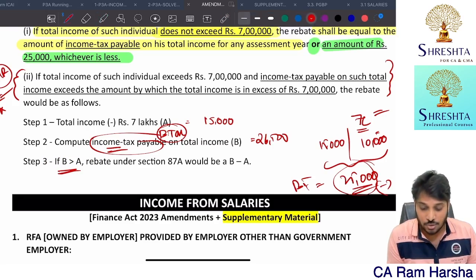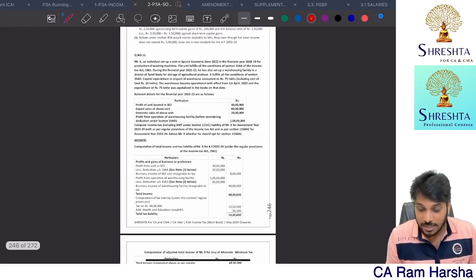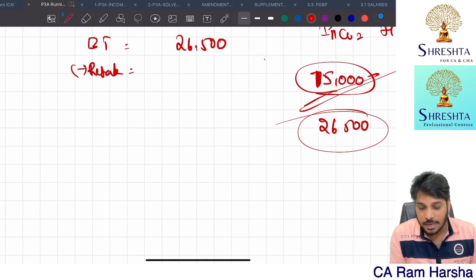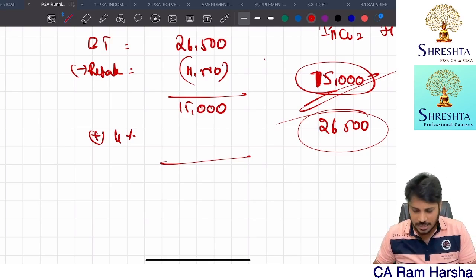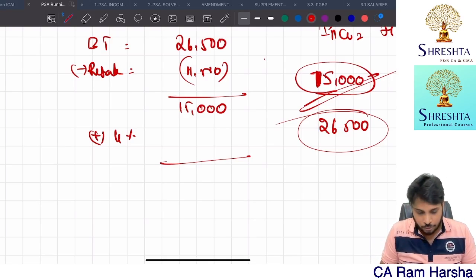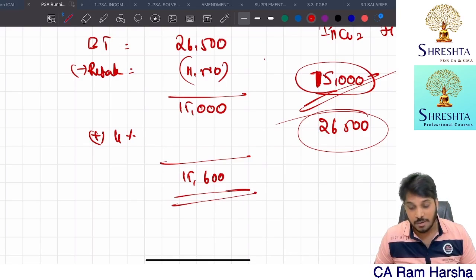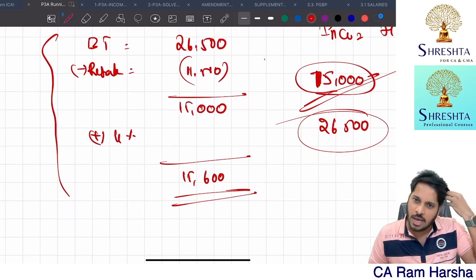Therefore, rebate is equal to how much? B minus A. 26,500 minus 15,000. So how much is the rebate? 11,500. Now what should we do with this rebate? The basic tax that we computed is 26,500. From this you reduce 11,500. So what is the balance tax? 15,000. For this add education cess 4% and pay. So 15,000 plus 4%, 15,600 you have to pay. This is the department's argument. This is how the department is giving benefit to the assessee.